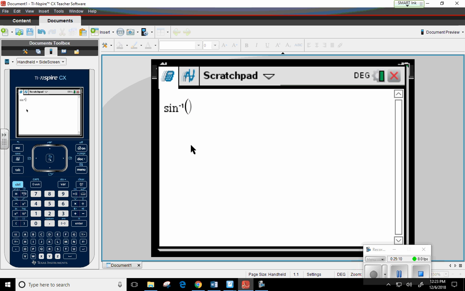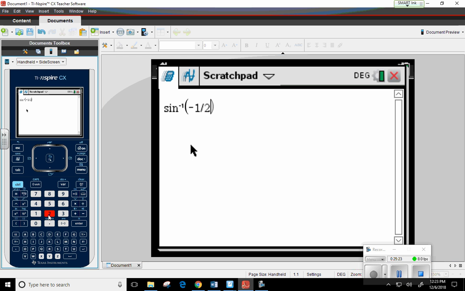Degrees. So is it going to give me the negative 30 or the negative pi over 6? Negative 30. Whatever mode your calculator is in, that's the answer it's going to give you. So if I were to type in sine inverse of a negative 1/2, it's exactly what we got. Now here's my suggestion. If you want radians, I wouldn't change the mode to radians because then you might forget. I would just take your degrees and like we did, multiply it by pi over 180.